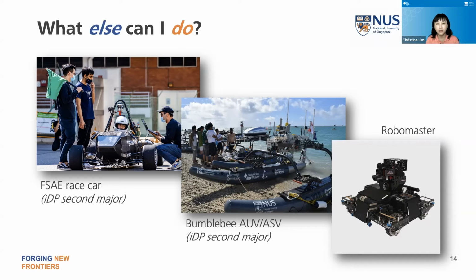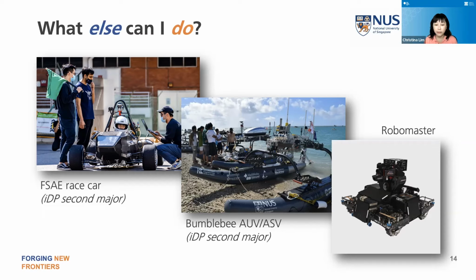They have an autonomous surface vehicle on the sea, which goes around and does various tasks. They also design and build an autonomous underwater vehicle that again is able to function on its own, doing various tasks. These 2 projects are part of a second major in innovation and design, and I'll talk about the second major later.